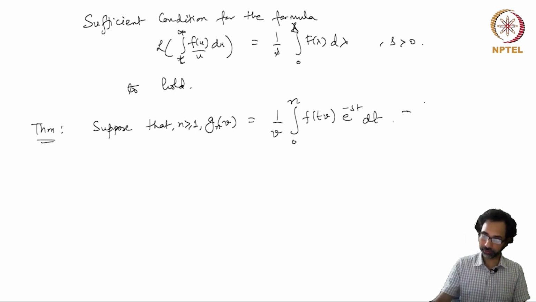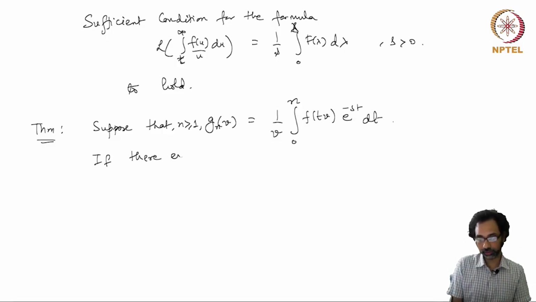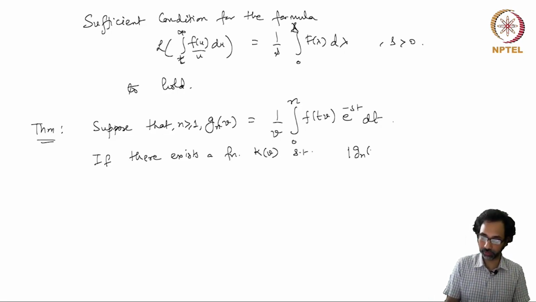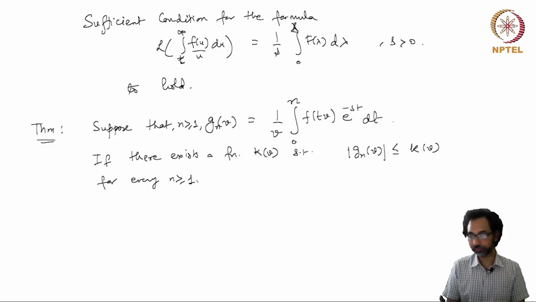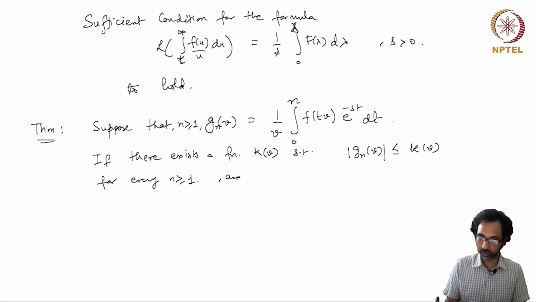Then if there exists a function k(v) such that the modulus of g_n(v) is less than or equal to k(v) for every natural number n greater than or equal to 1, and the integral from 1 to infinity of k(v) dv exists,